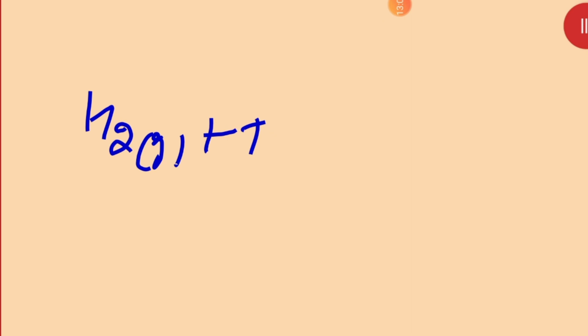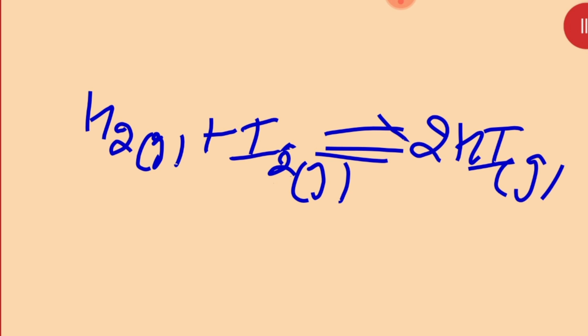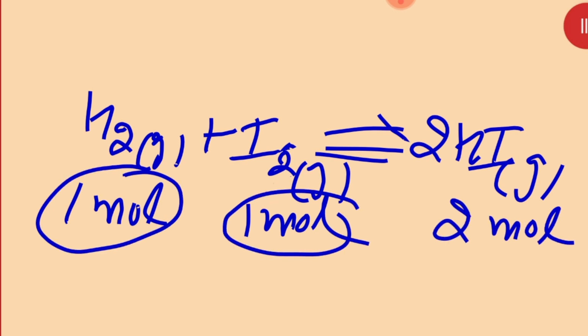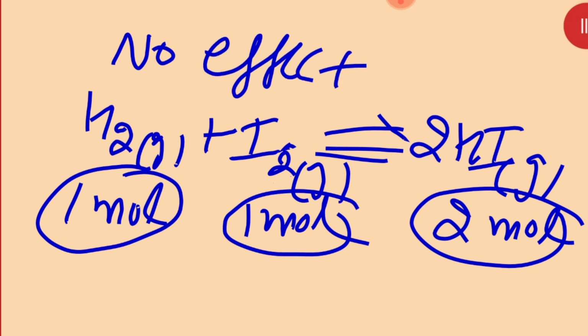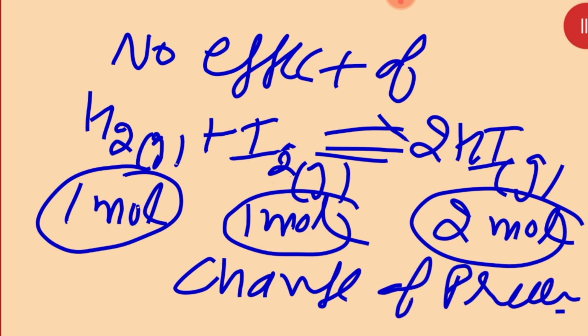You must see one more example I am taking. Let it be H2 gas plus I2 gas, double arrow, 2HI gas. Then what is going to happen over there? Here it is 1 mole, here 1 mole, here 2 moles. The number of moles of reactants and products is the same. So in this case there is no effect of change of pressure. Is that clear to you?